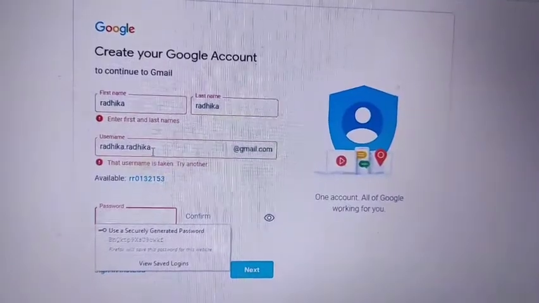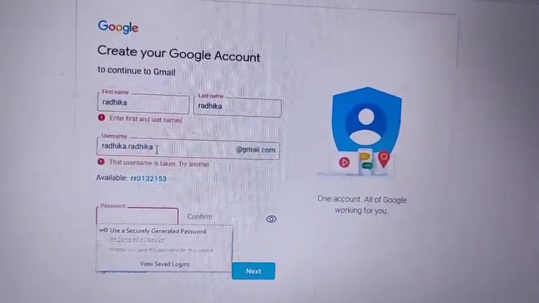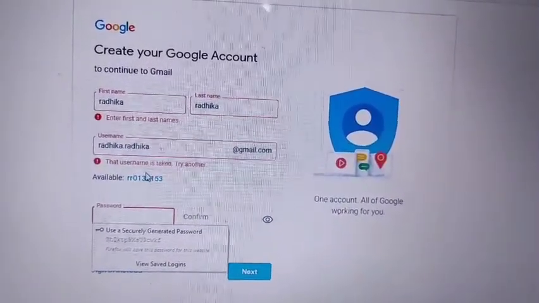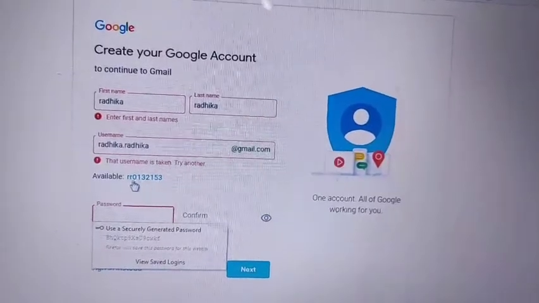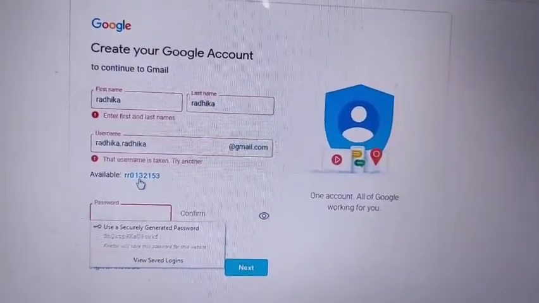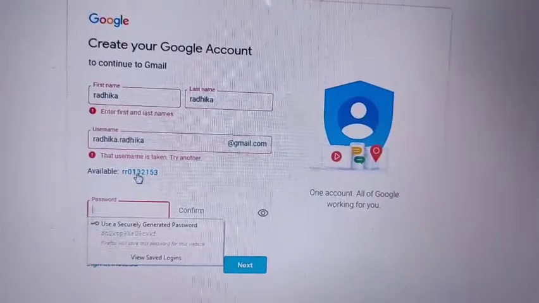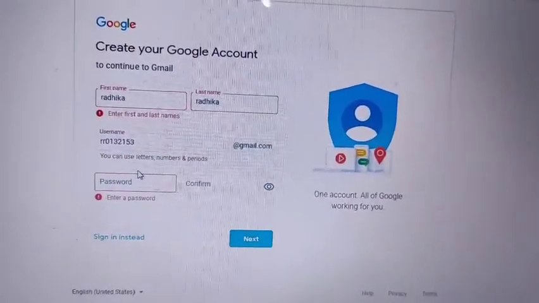But it's not valid, so they give the message that the username is taken, try another. That means somebody has already used this email address. You have to try another email address. So they give me some options. This one is available. If you are satisfied with the email address, you have to click on it, and they will write down this one.